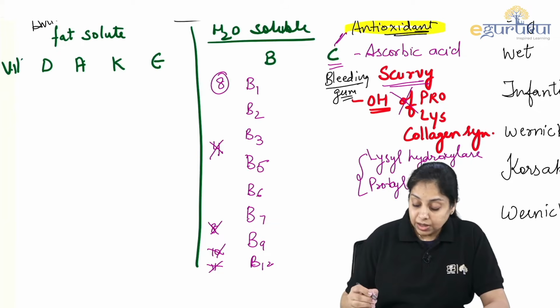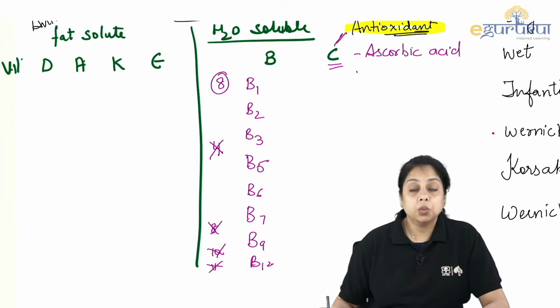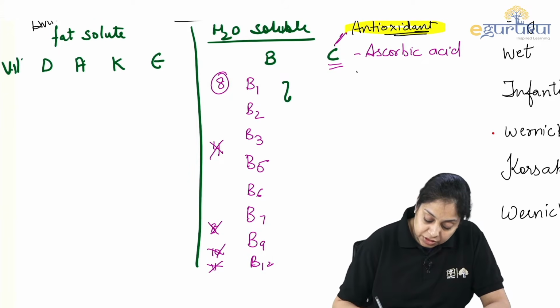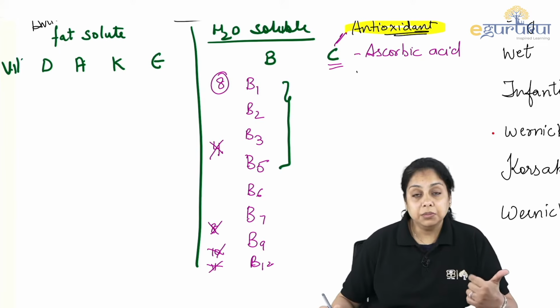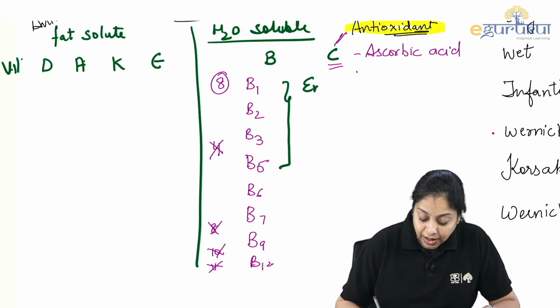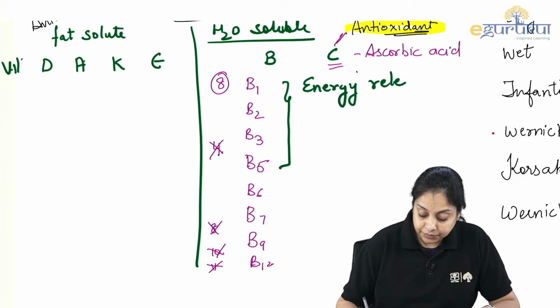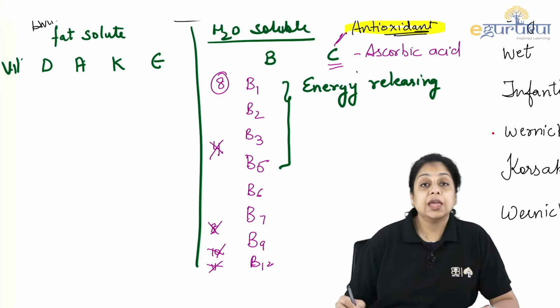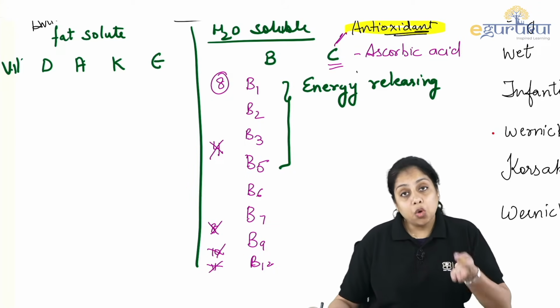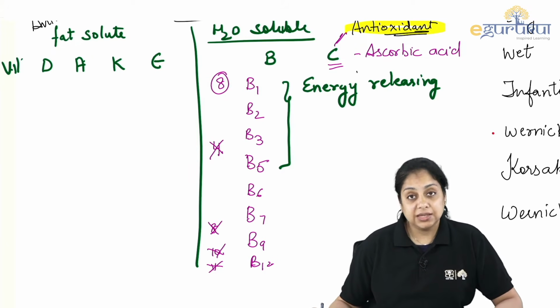Now vitamin B complex. Let's see the vitamin Bs. There are 8 kinds of vitamin Bs. If you pick the first 4, meaning vitamin B1, B2, B3 and B5, they are energy releasing vitamins, because the cofactor forms of these vitamins are used by the enzymes. They participate in processes or pathways such as glycolysis and fatty acid oxidation.